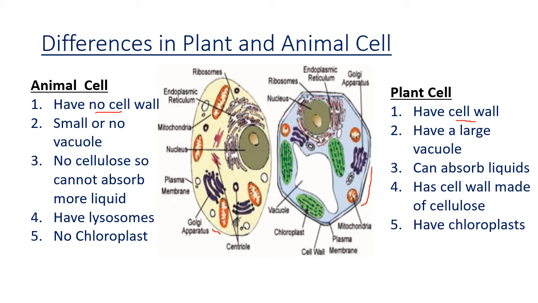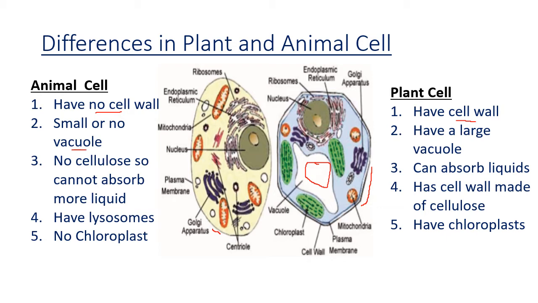In the plant, you can see there is a large vacuole. Now the vacuole stores food products, some minerals, and especially water. Why does the plant cell store water? Because you know the plant cannot move from one place to another. The plant is fixed at one place. Because it is fixed, it has a vacuole to store food, water and other particles. Animals can move from place to place, so they have small or no vacuole. If they have a vacuole, it is very small, or they don't have one.